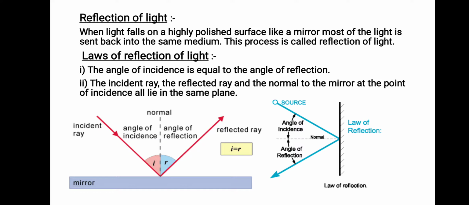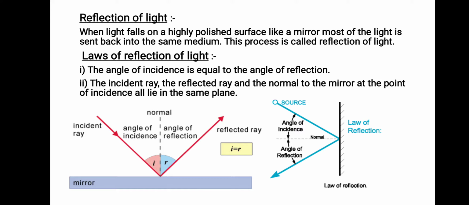Okay, so we know there are laws of reflection of light. We have two laws of reflection of light. Always, the ray which falls on the surface we call the incident ray, and the ray which is sent back from the object we call the reflected ray. Here you have seen there's a mirror given, there's an incident ray and a reflected ray, right? And you can draw a normal at the point of incidence.